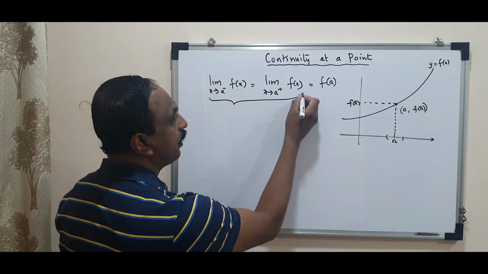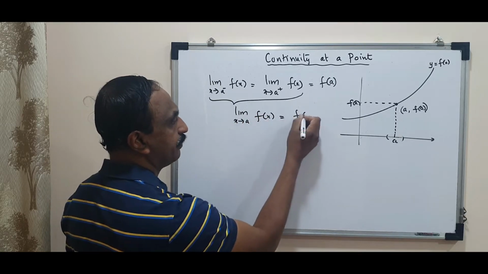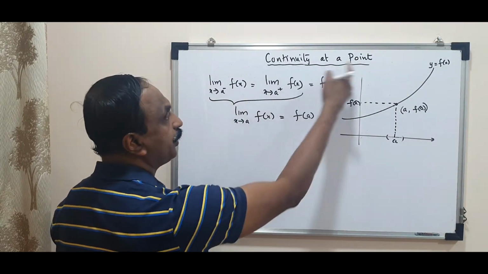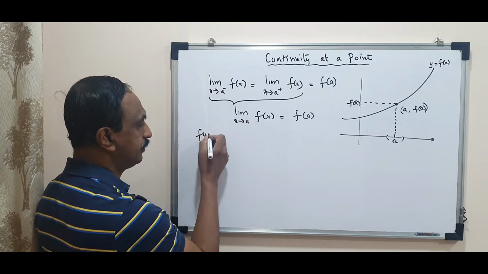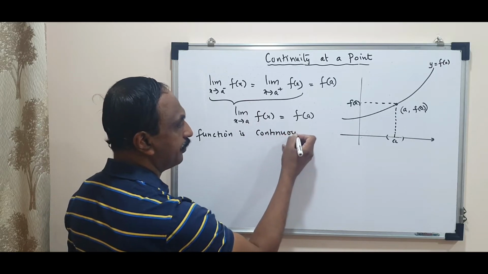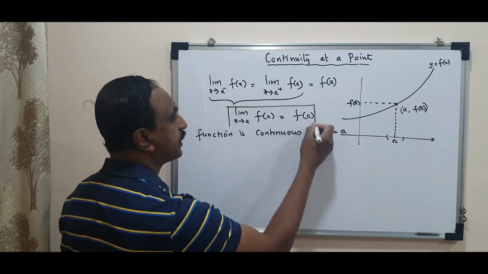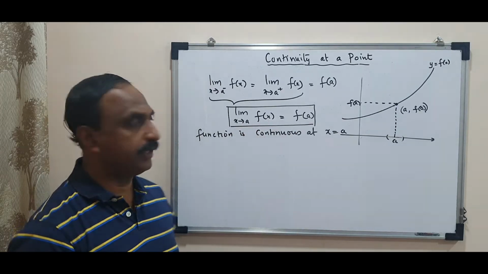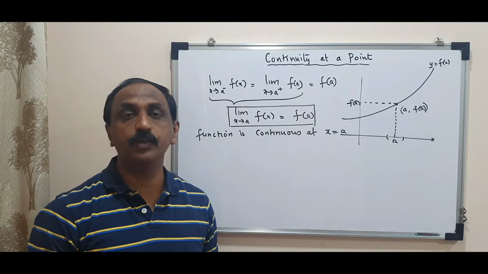Most of the cases, we may call this together as limit x tending to a of f of x. If both of them are equal, that is known as limit x tending to a of f of x. So the function is continuous at the point x equal to a if this condition is satisfied: limit x tending to a of f of x equal to f of a, which automatically means left hand limit, right hand limit, and f of a, all three values should be equal.